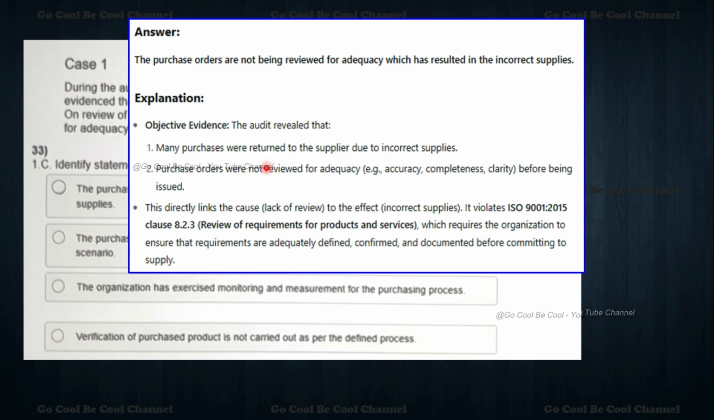The audit revealed that many purchases were returned to the suppliers due to incorrect supplies. So the purchase orders were not reviewed for adequacy, for example accuracy, completeness, and clarity. This directly links the cause, the lack of review, to the effect, incorrect supplies. It violates ISO 9001 clause 8.2.3, review of the requirements for products and services, which requires the organization to ensure that requirements are adequately defined and then conformed. This is how we can explain the difference.